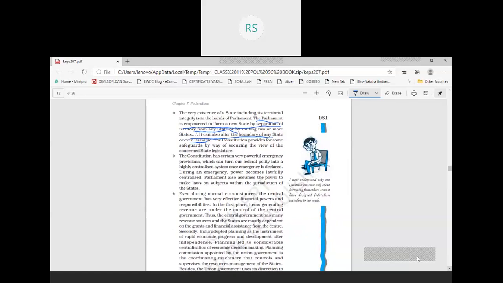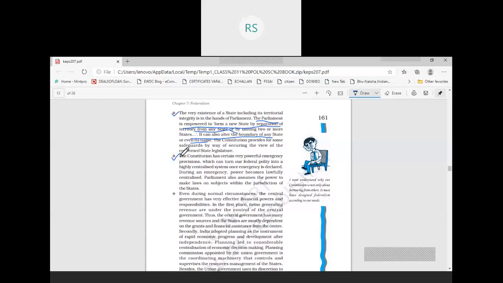Now the second provision, we have discussed this first provision. The constitution has certain very powerful emergency provisions which can turn our federal polity into a highly centralized system once emergency is declared. When we were discussing the executive, we discussed the emergency powers of the president. Our president has some emergency powers: the first is national emergency, the second is state emergency, and the third is financial emergency.